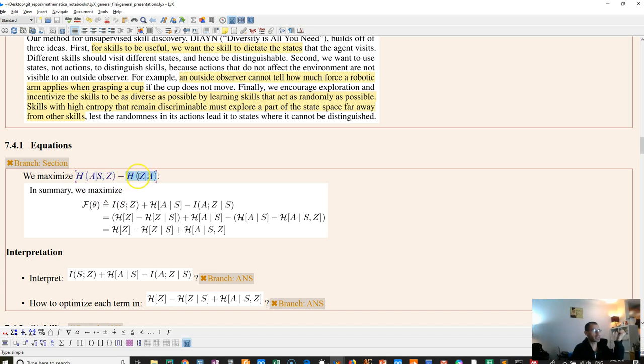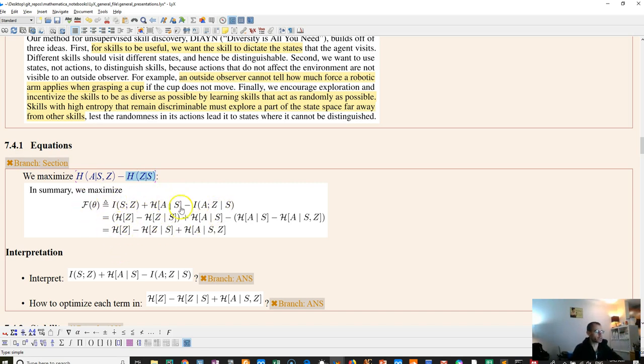And then here, this is just the entropy of Z given the state, sorry. And to estimate this, we use our discriminator. Can we discriminate the skill Z based on the state S, right? So our discriminator allows us to approximate this entropy.